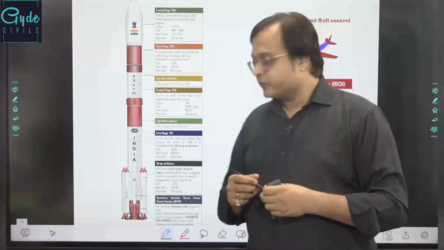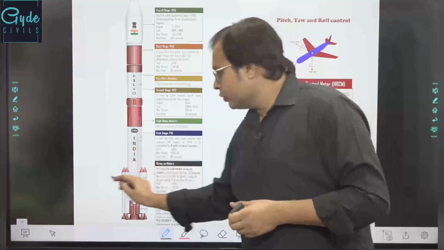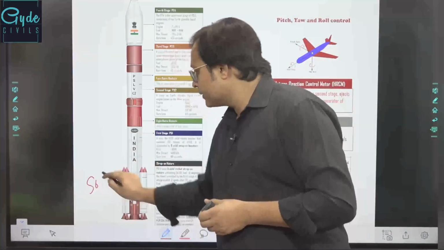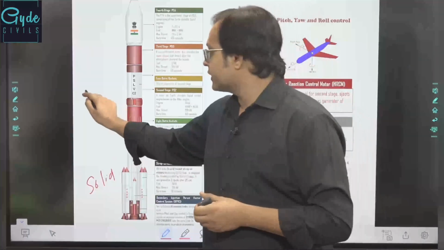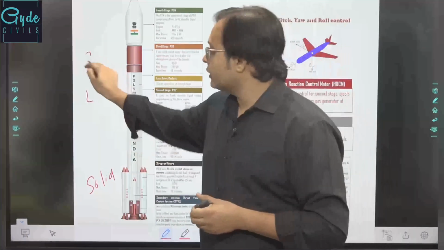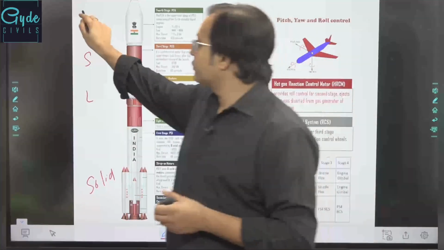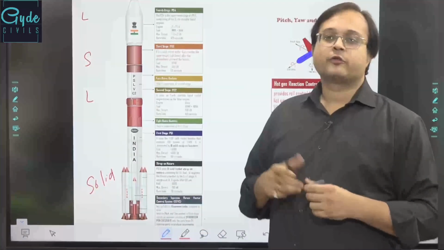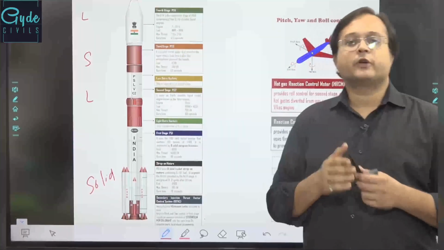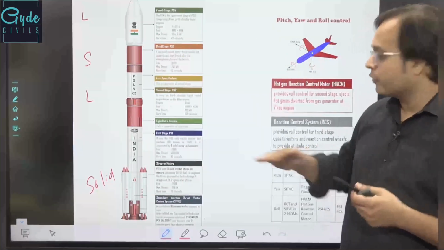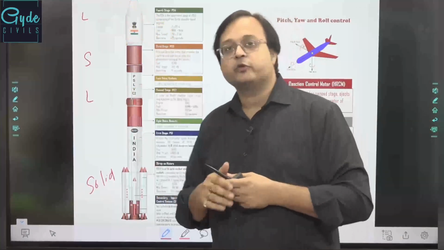PSLV is a 4-stage rocket system in which the lower stage is solid, then we have the liquid stage, which is the second stage, then we have a solid stage, then we have a liquid stage again. These are the 4 different stages which are utilized in PSLV. 4 different types of engines, you'd say, or 4 different chambers of 4 different types of fuel.